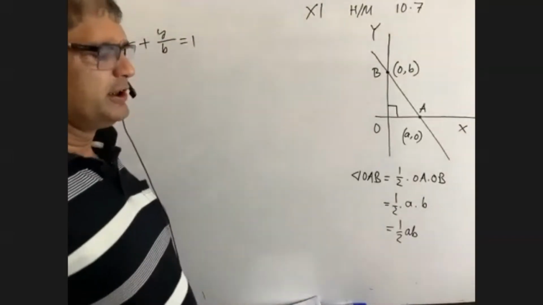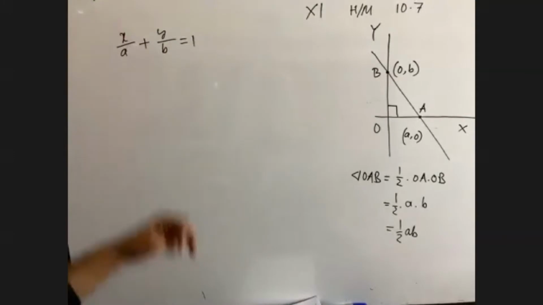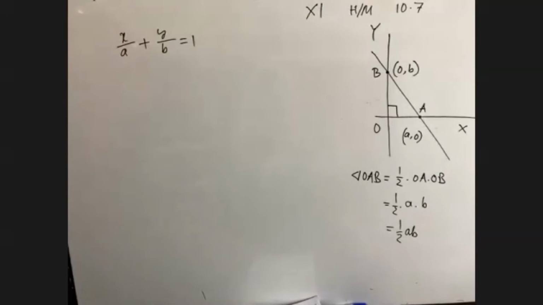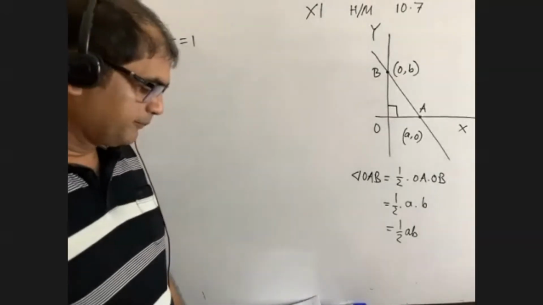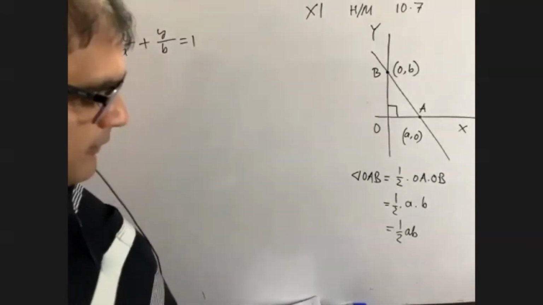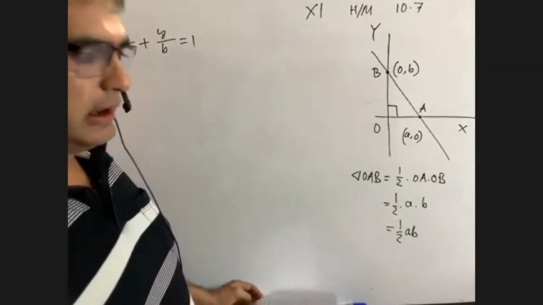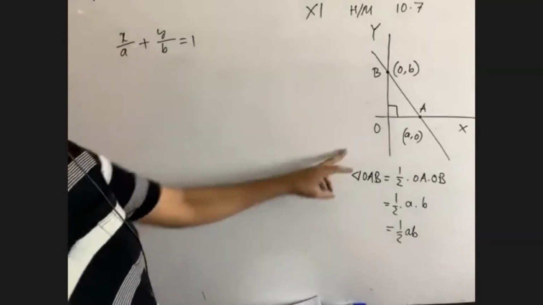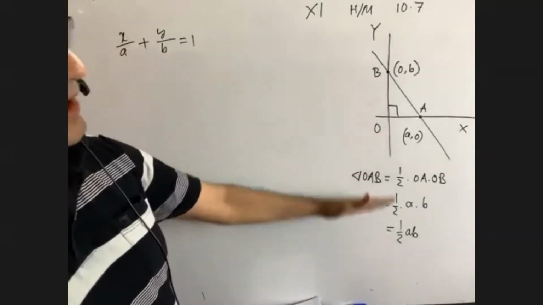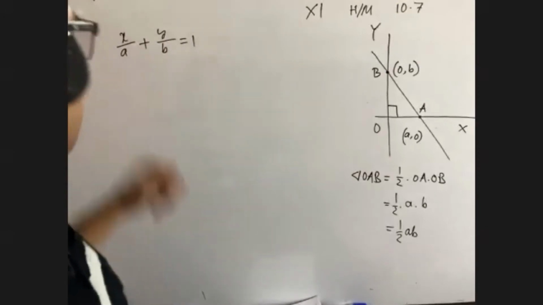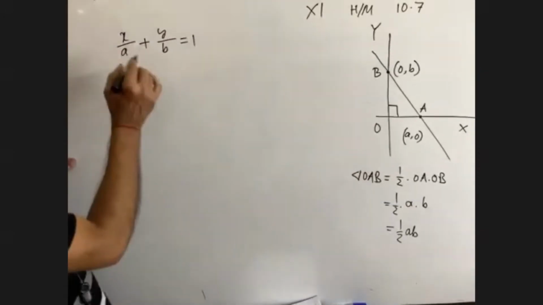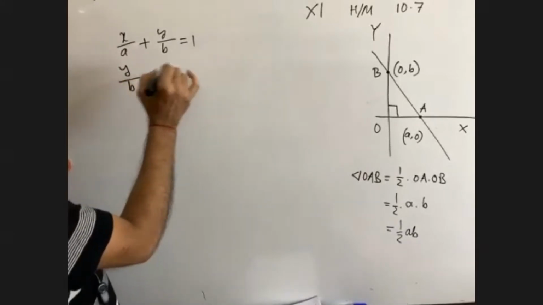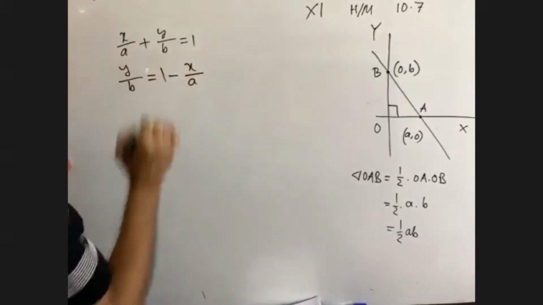You were taught it also in class 8, but you try to understand with the help of integration. Okay, by applying definite integral, we will now find the area. This is the part of class 8, but you see, we can write here y by b is equal to 1 minus x by a.